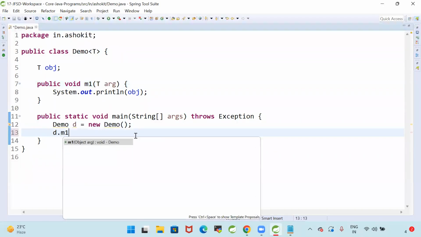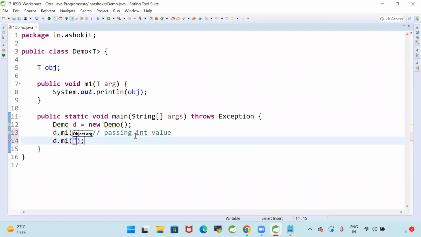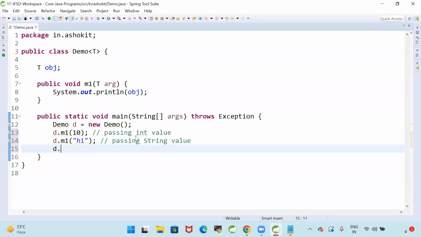See here, d dot m1, I'm passing 10, passing int value. D dot m1, I'm passing "hi", passing string value. D dot m1, I'm passing 100.51, passing double value.